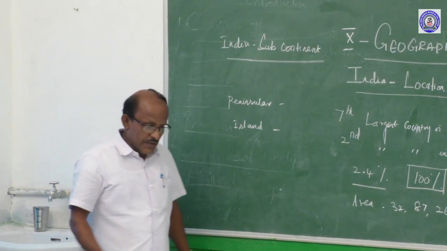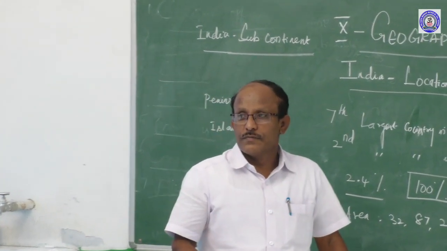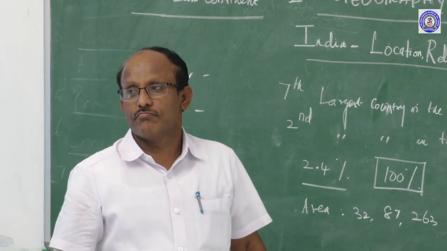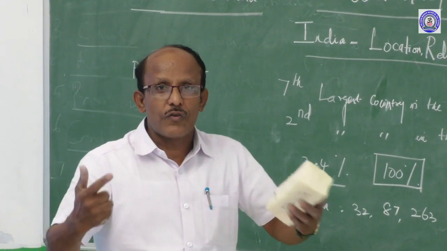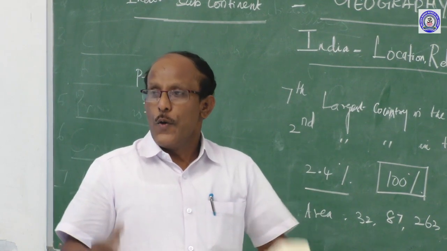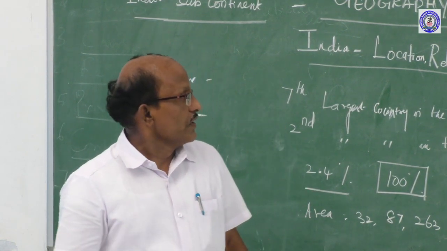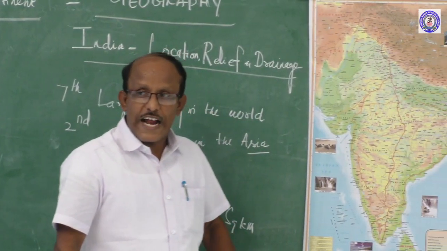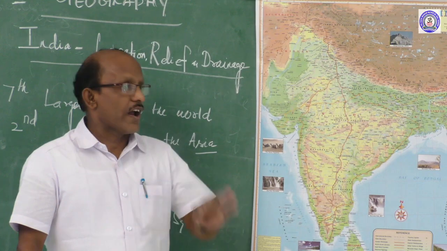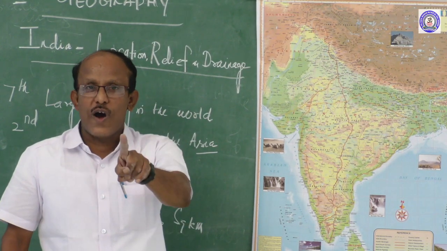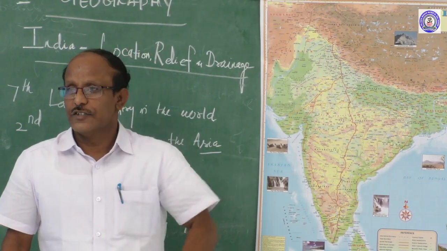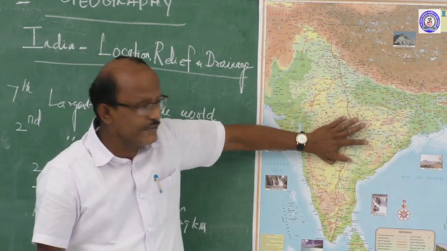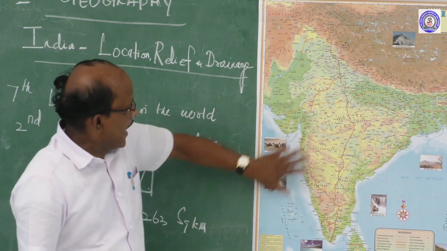The land part which is connected by three sides water and one side land is called a peninsula. India is a peninsular country. I told you, the country which is covered by three sides water and one side land is called peninsular. See the map, the India map.